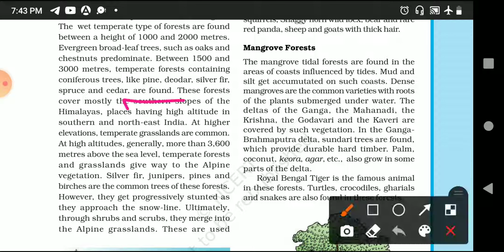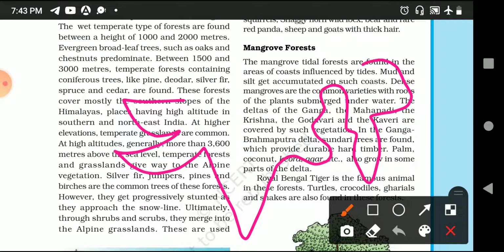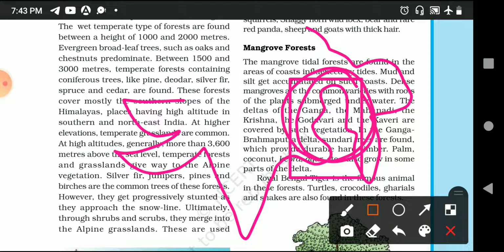If you go to the east side of India, this part of India, you will see the Sundari tree, which has its roots submerged in saline water and provides hard timber.